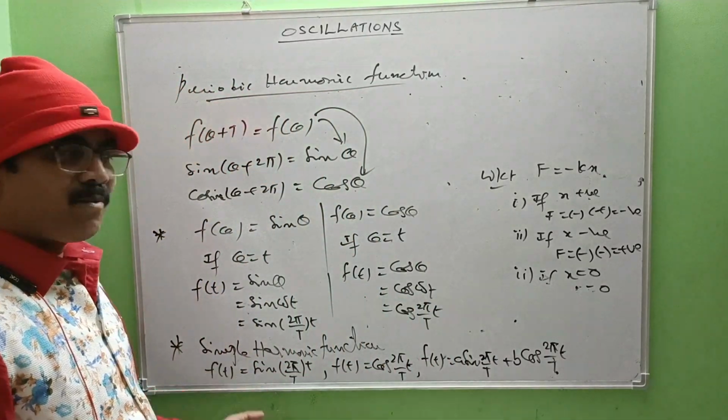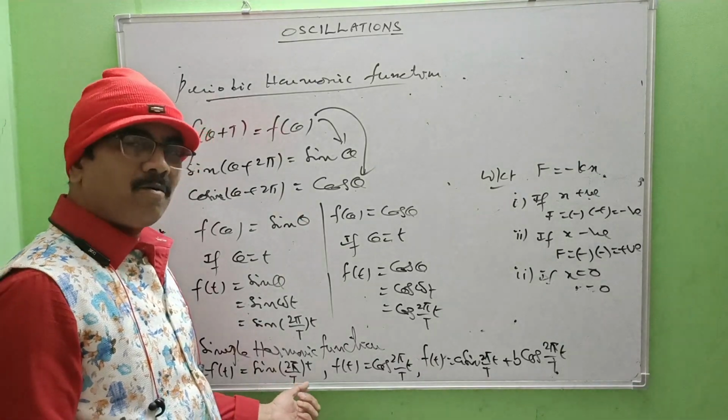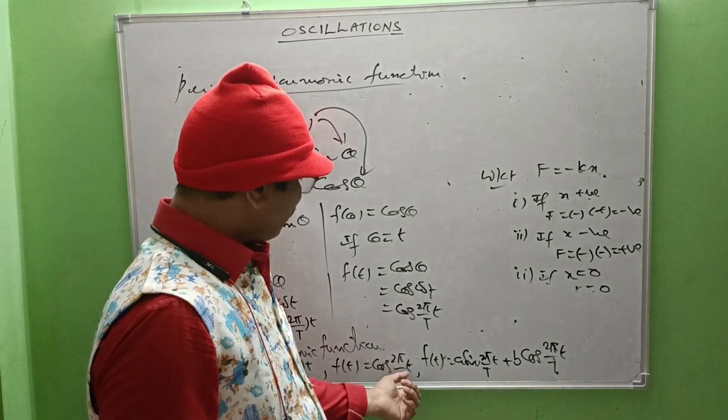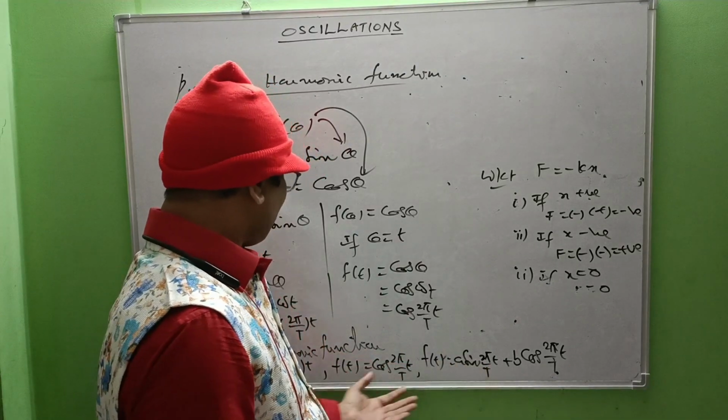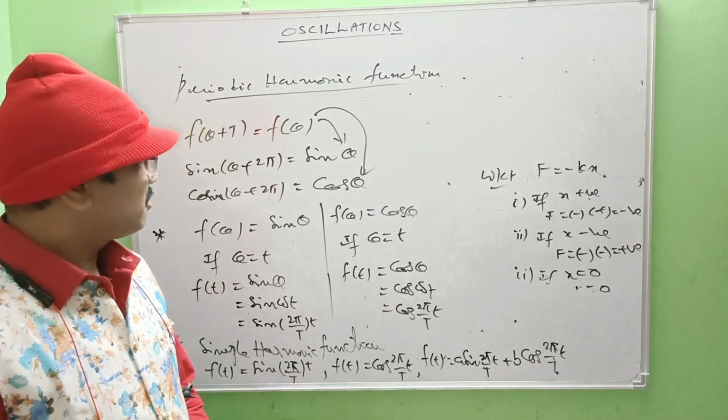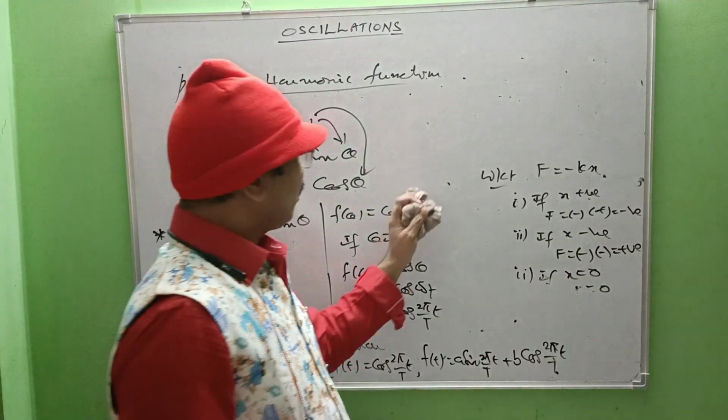What are the simple harmonic functions here? F of t equals sine 2 pi by capital T into small t. Similarly, cos 2 pi by capital T into small t, and the third one, a combination of sine and cosine functions. So these are said to be simple harmonic functions. Am I right? Next one.